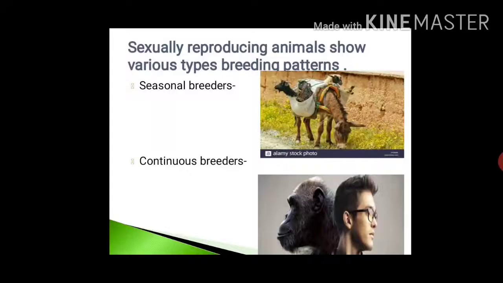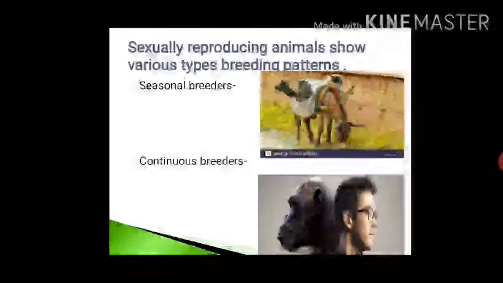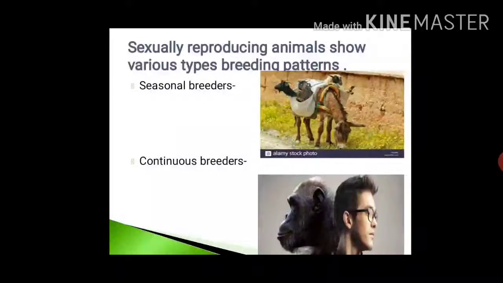So they can breed throughout life, but the same thing does not happen in the seasonal breeders. Due to that only, you can hear the particular sound coming from frogs during the rainy season only. That is a mating call from the frogs. So that is a seasonal breeder. In a particular season only can they do the process of breeding. Like this, there are two types, seasonal breeders and continuous breeders.